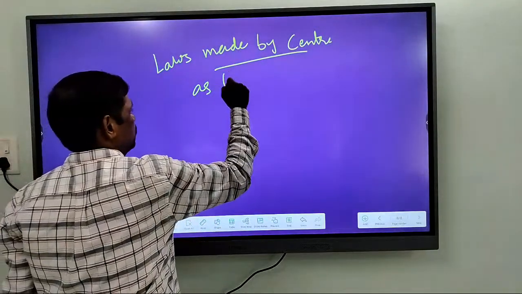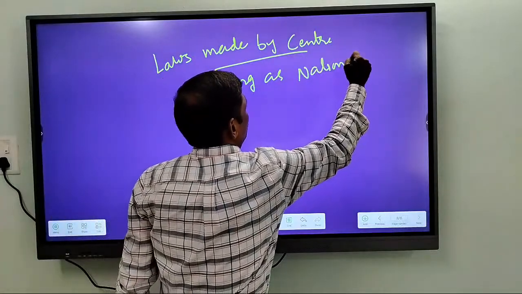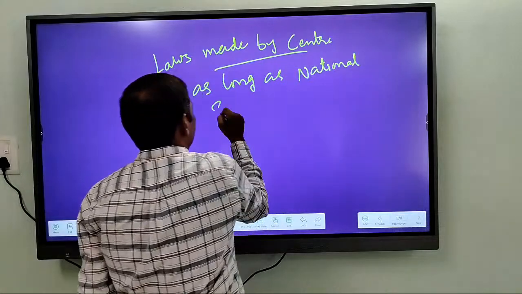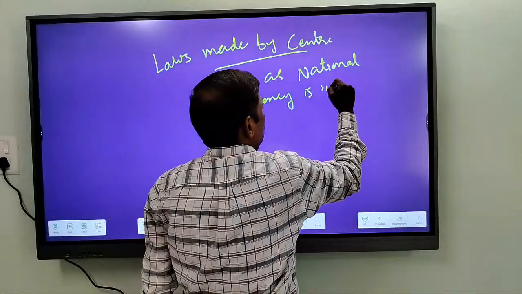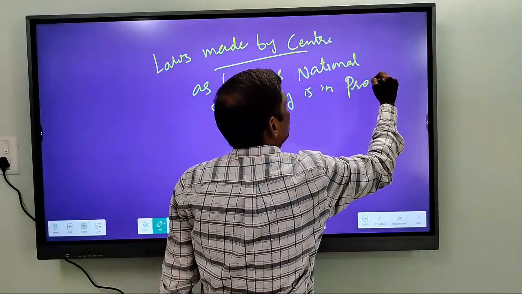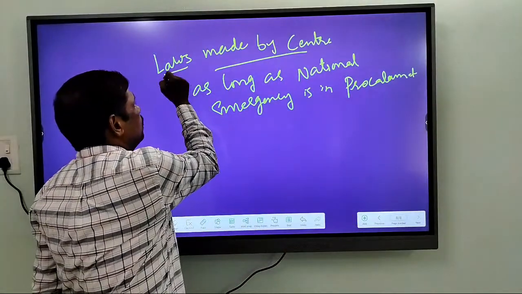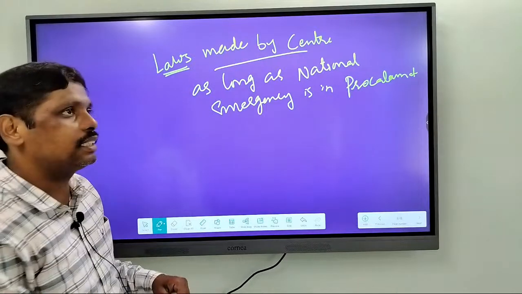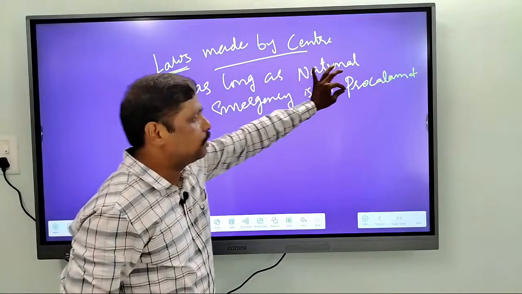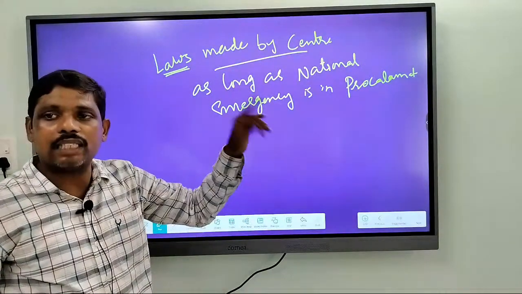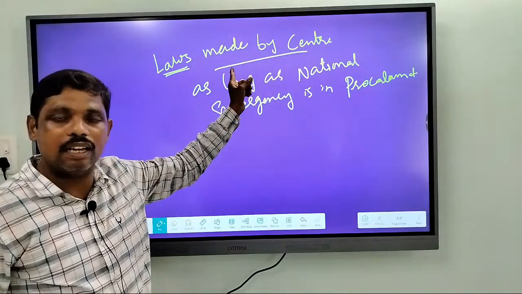As long as the national emergency is in proclamation, these laws will have effect. That is, the laws made by the center will remain as long as the national emergency lasts. That means as long as the national emergency is in proclamation, right, these laws will be in effect, these laws will be implemented.